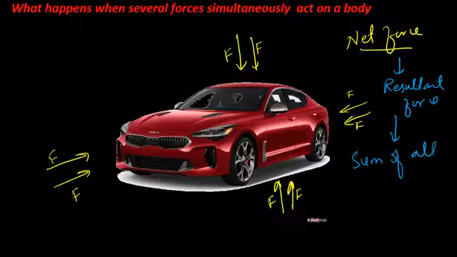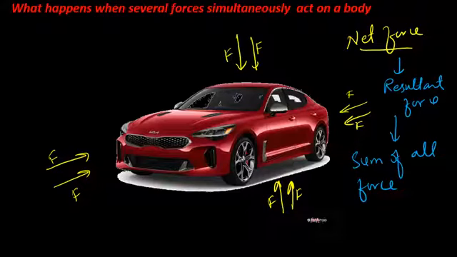When the net force acting on an object is equal to 0, then the acceleration of the body is equal to 0, and when acceleration is equal to 0, then the body either will remain at rest or it will move with a constant velocity.